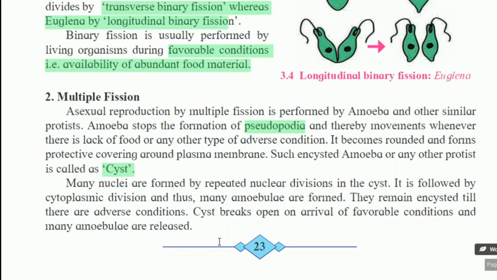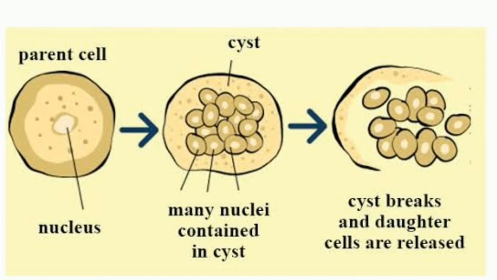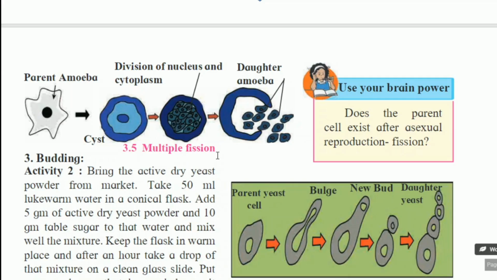Adverse condition means abnormal condition, कि जैसे फूड अवेलेबल नहीं है, टेम्परेचर प्रॉपर नहीं है, at that time they form a cyst around the plasma membrane and in that cyst there is cytoplasmic division, nuclear division occurs and many daughter cells are formed. जब भी whenever a favorable condition is formed, at that time that cyst breaks and many daughter cells get released.